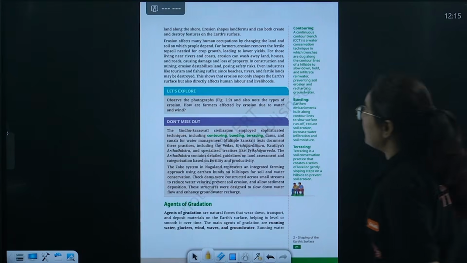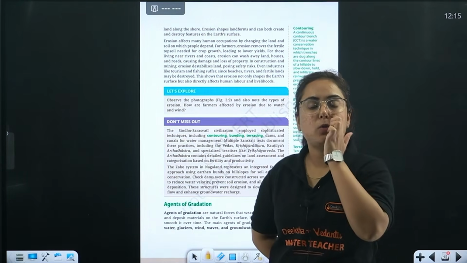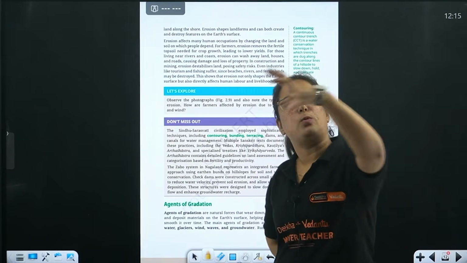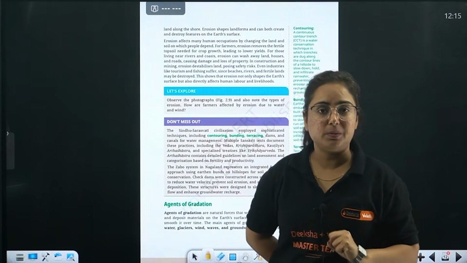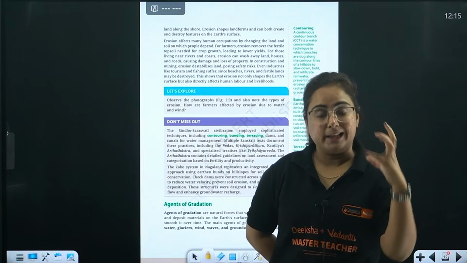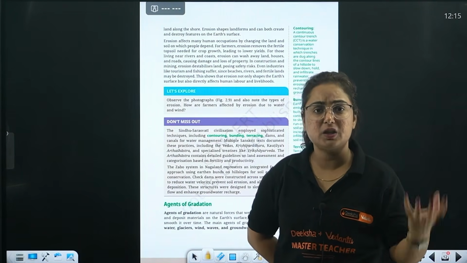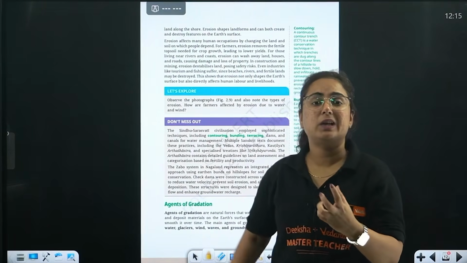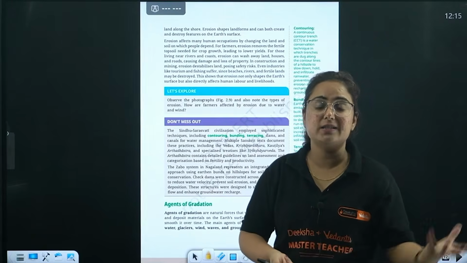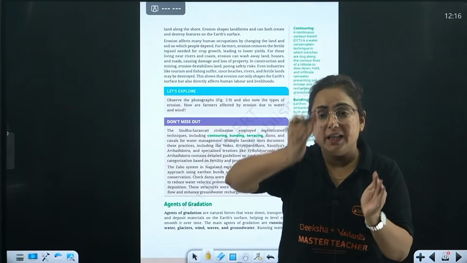Next, erosion affects a lot of things, obviously. Because of erosion, what happens? The landform which was already there is disrupted. The material is transported and deposited to another place. So there are 2 activities which create the landform. One is erosional, where the landform is disrupted, from where the material is transported, and the other is the place where it is deposited. So it includes 2 types of activities, erosional as well as depositional,